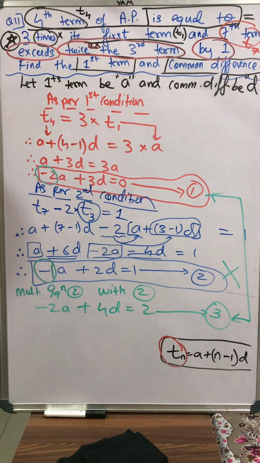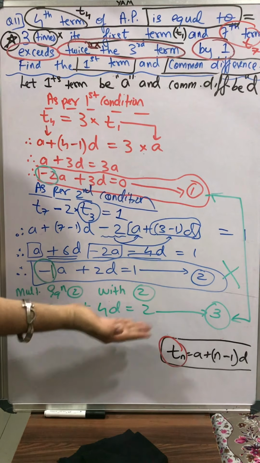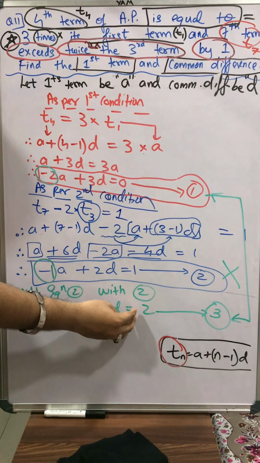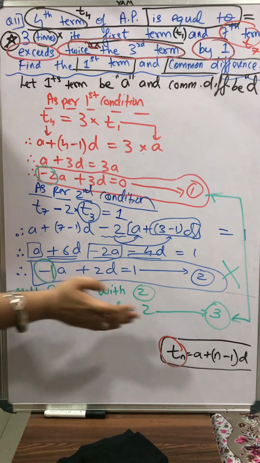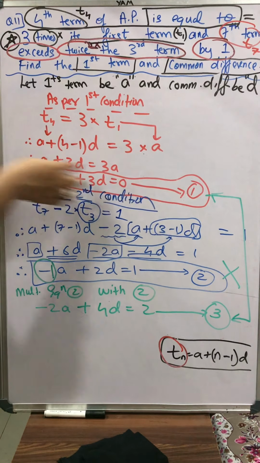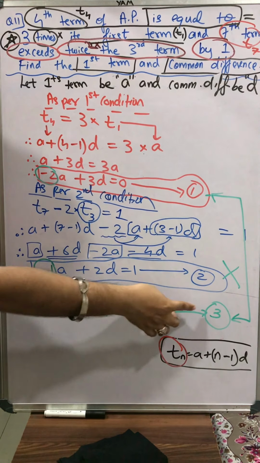There can be a doubt in your mind, sir, what to do: subtract equation 1 from equation 3, or subtract equation 3 from 1? The answer will be the same in both cases. You do anything you want. But ideally, the better way is to see the constant term on the right hand side. Which is greater, 0 or 2? Of course 2 is greater. So keep this equation first and this equation second. So I'll write subtracting equation 1 from equation 3.